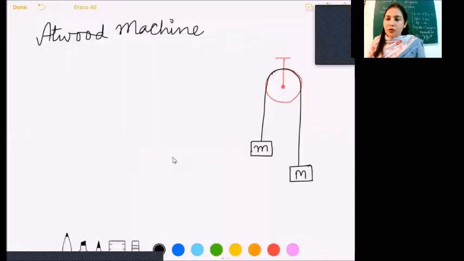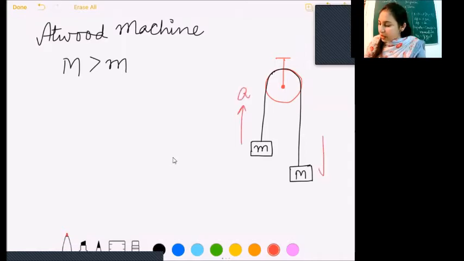Let's discuss Atwood machine as an example of connected motion now. So we have a light inextensible string passing over a pulley as you can see, and two masses have been attached here with capital M greater than small m. You can imagine that capital M is an elephant and small m is a monkey on the other side. So obviously this mass will be moving up with some acceleration a, and this mass will be coming down with some acceleration a. So our aim is to find the tension in the thread and the acceleration of the system.